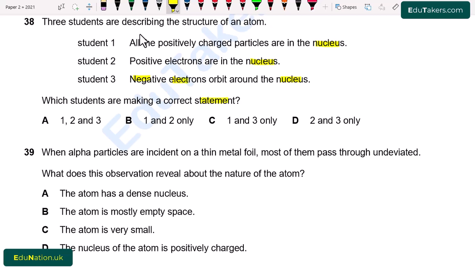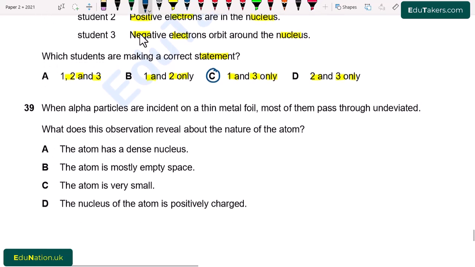MCQs A, 1, 2 and 3. B, 1 and 2 only. C, 1 and 3 only. D, 2 and 3 only. So from here we know that all of the positive charges lie in the nucleus and the electrons orbit around the nucleus in the shells. Student 2 says that the positive electrons are in the nucleus, so it is incorrect because electrons are negatively charged. So the statement of the second student is incorrect. From here 1 and 3 are correct, which is shown by C. So option C is correct.